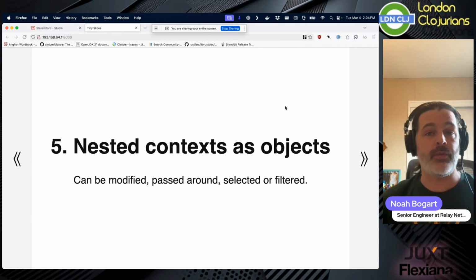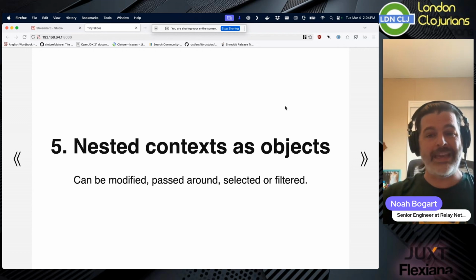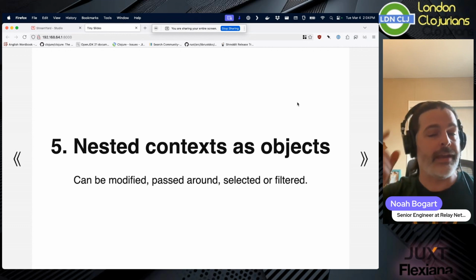I only want the integration ones. I want to have a before or an after happen here. So instead of merely having fixtures like in clojure.test, where it's one for the entire namespace or one for each deftest block. Instead, here we can say, for this describe block, I want to have a before and an after. And then it will run before these things, then after those things. And you can have those as nested as you want, as far down as you want.